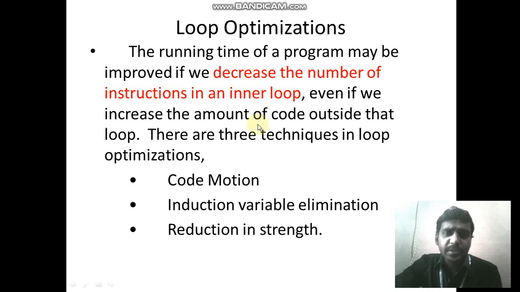Second one is loop optimization. I told you from the beginning of this lecture, loop optimization should be done inside the loop. For loop, while loop, any looping statement. So we can decrease the number of instructions inside the loop, that is called loop optimization. Here we have 3 techniques: code motion, induction variable elimination, and reduction in strength.